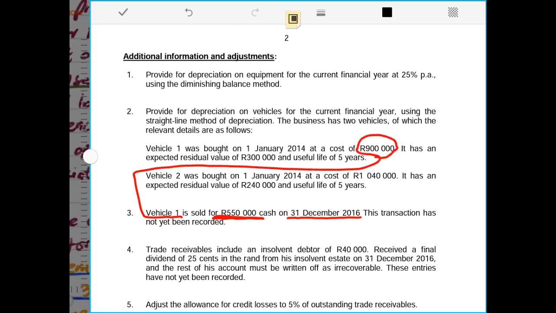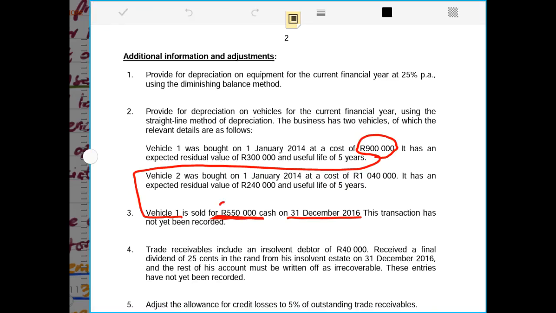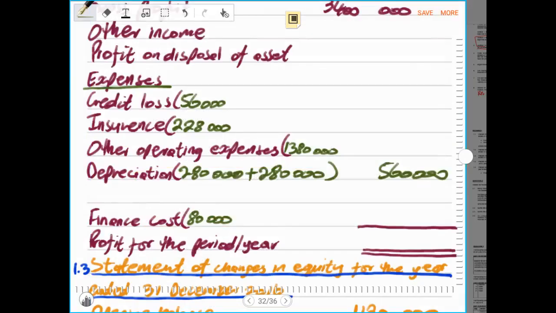And we also have to remove all the accumulated depreciation. So now whenever the asset is sold and you are told the price in which it was sold, which in this case is 550,000 rands, immediately record that in the asset disposal ledger account. So now it means in this adjustment we will be dealing with the ledger accounts for the vehicles. So now let us immediately record that in the ledger accounts.